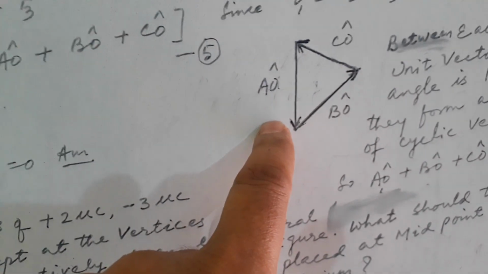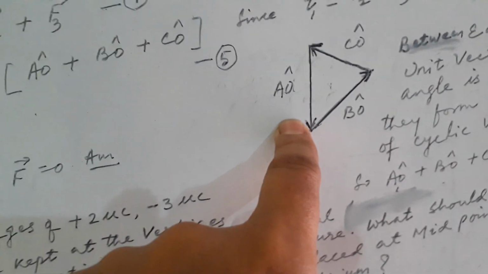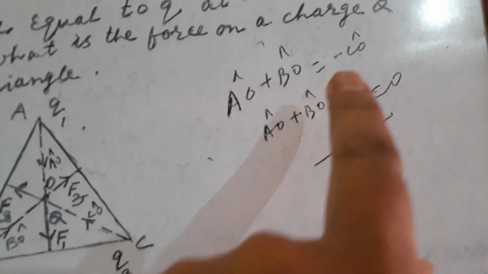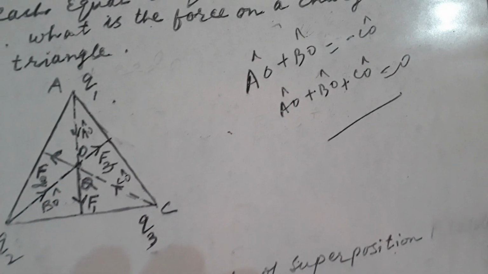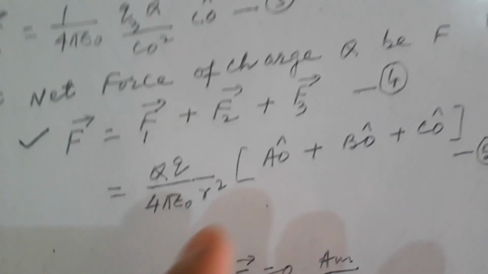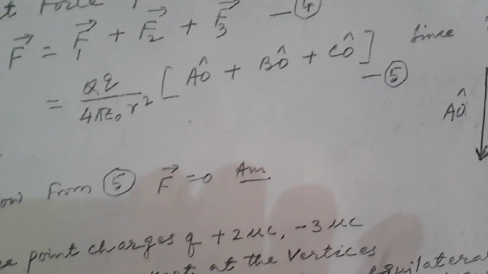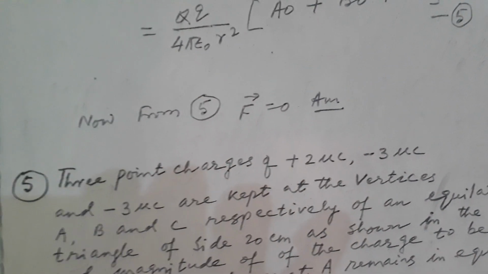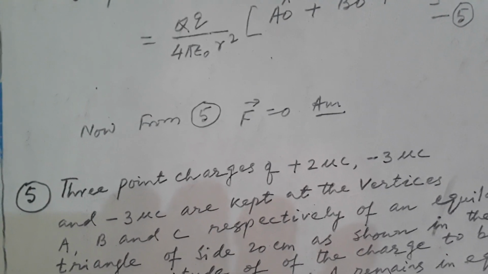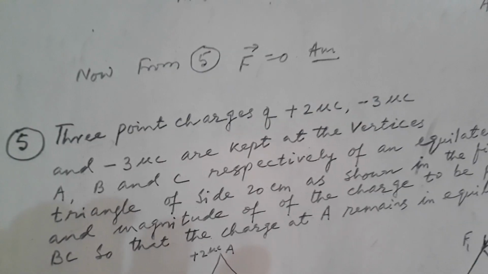Now applying the triangle law of vector addition, AO plus BO equal to minus CO. So AO plus BO plus CO equal to 0. Replacing the value of AO plus BO plus CO in equation number 5, you will get F equal to 0. So we can say that the net force on charge Q is 0.